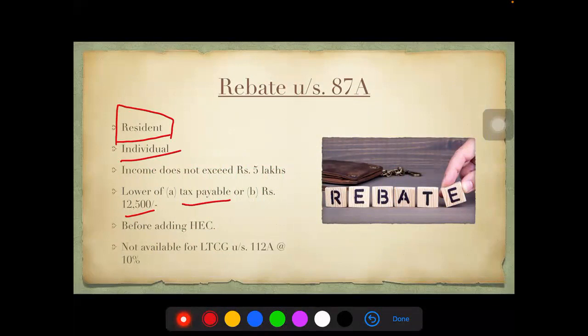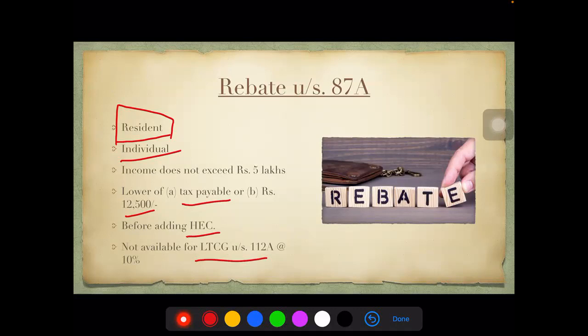It is only the residents who enjoy rebate, not the non-residents. Rebate is given before adding any cess. So before adding your higher education cess, rebate is first given, and then on the balance amount, if any, cess will be added. Also, it is not available if the only taxation is long-term capital gain under section 112A.